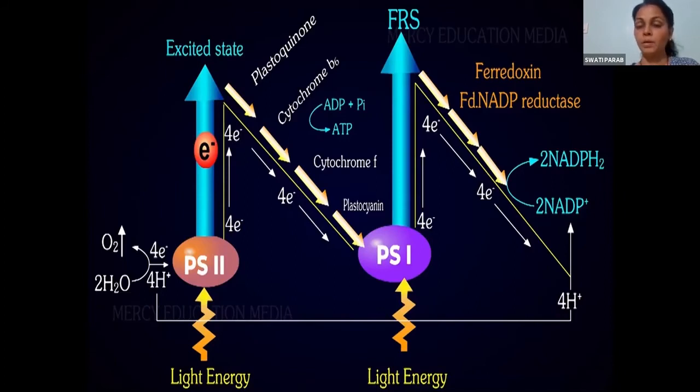Second step. In this case, electron transport chain. This everyone has understood. What is this? Electron transport chain starts with what? It starts with the release of electrons from PS2. Now, third step.